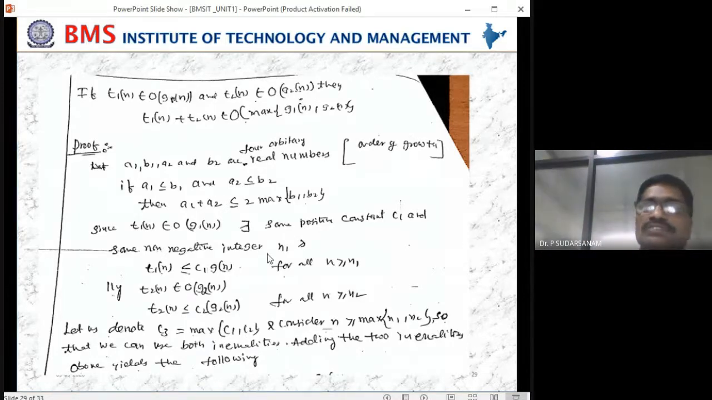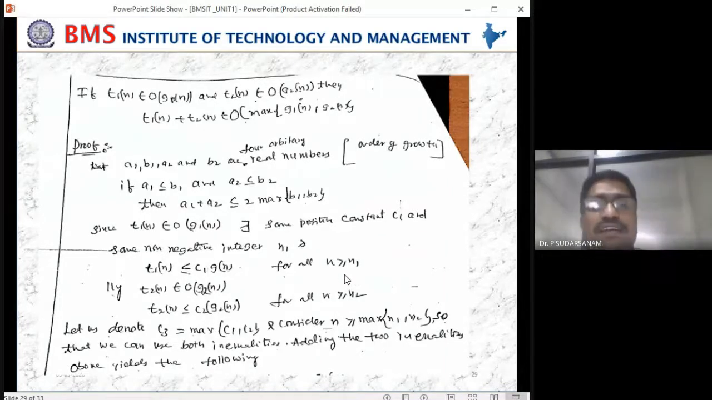So now according to the definitions we did yesterday, since T1 of n belongs to order of G1 of n, there exists some positive constant value C1 and some non-negative integer n1 such that T1 of n is less than or equal to C1 into G1 of n for all n greater than or equal to n1. Yesterday we wrote n greater than or equal to n naught. Now we have written n greater than or equal to n1.